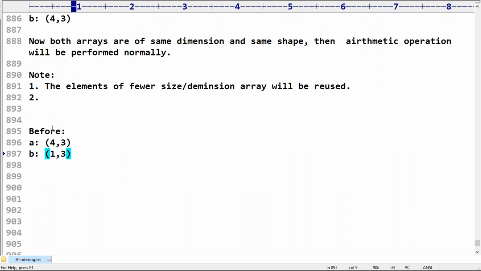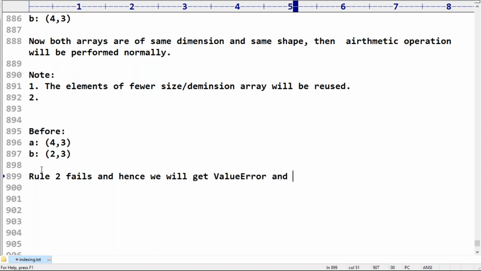If B were 1, it would be expanded to 4, but it is 2. What will happen, sir? Rule 2 fails, and hence we will get a value error.